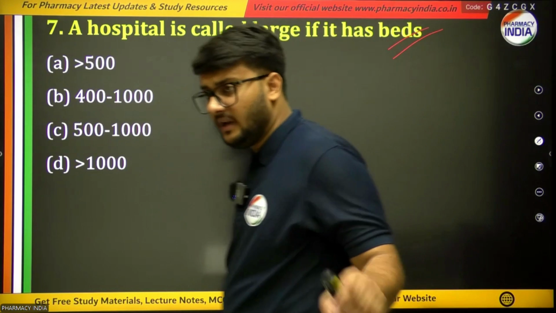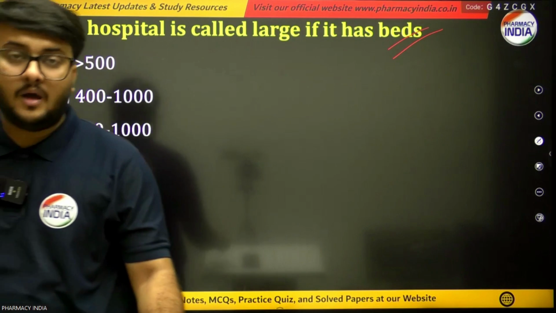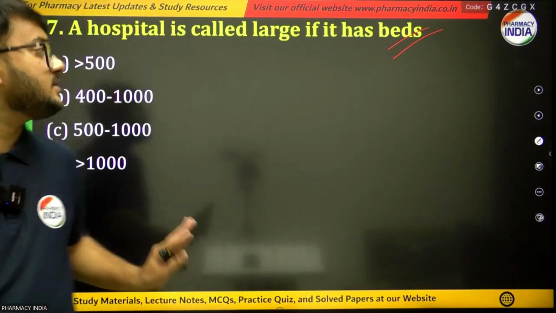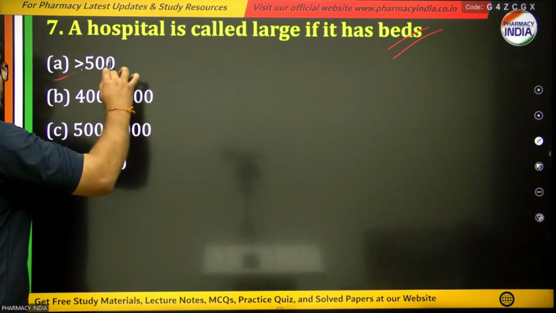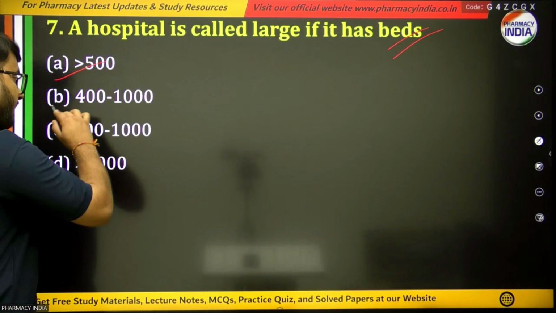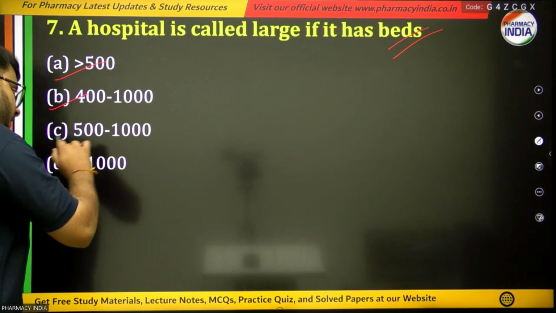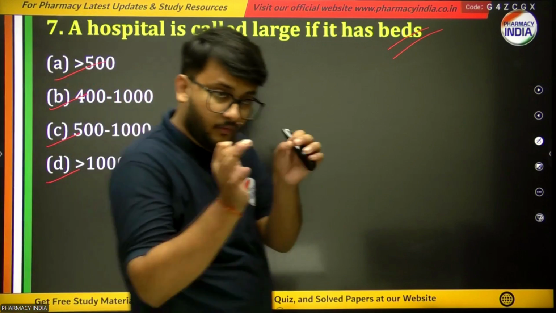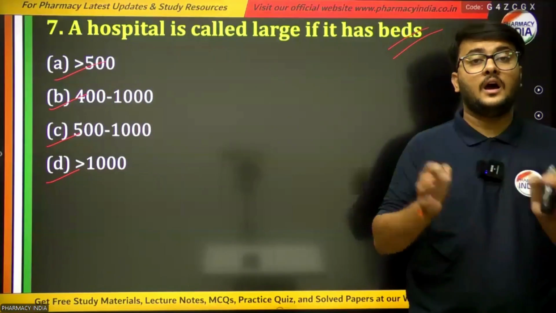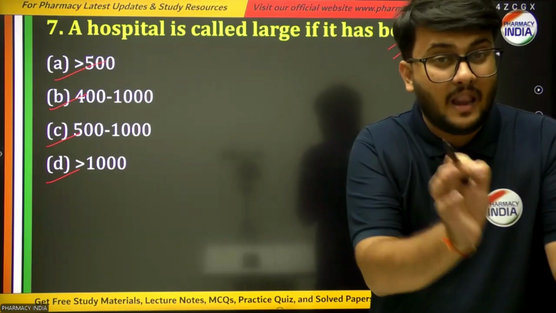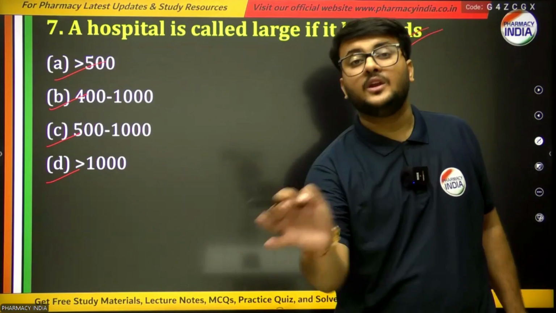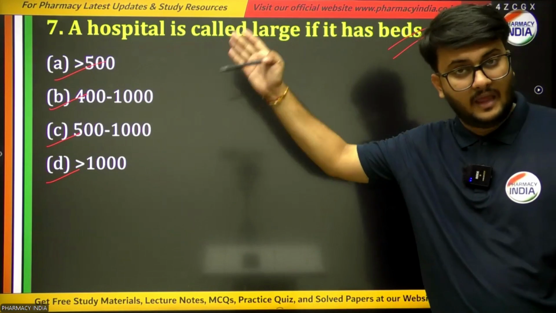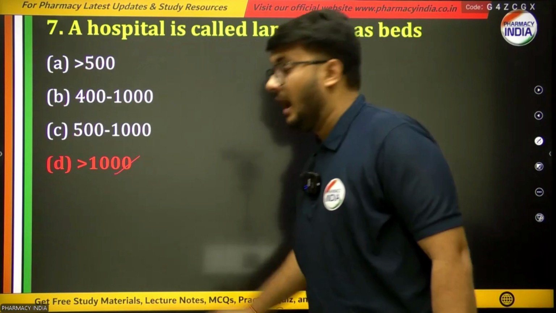A hospital is called large if the number of beds is between this and that. The options are more than 500, or 400 to 1000, or 500 to 1000, or more than 1000. When will a hospital be called a large hospital according to the number of beds? Options are in front of your screens, and the right answer is more than 1000.